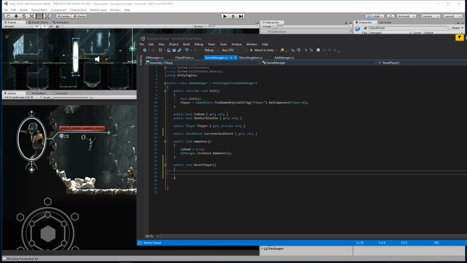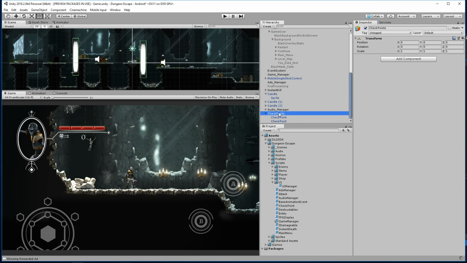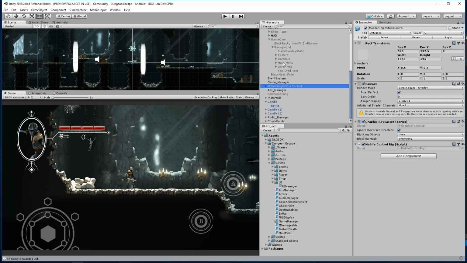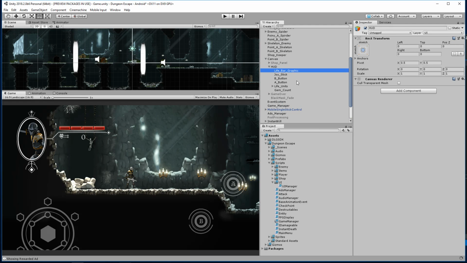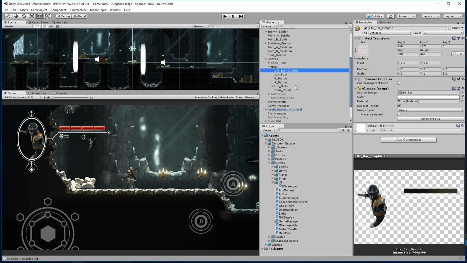Let's see here. Here we have a public void reset player. All right, so when we reset the player here, what do we need to do? For starters, we need to say our player dot health is going to be equal to 4, right? So our health is going to be equal to 4. We need to then re-add those health bars. So how do we do that? If we look at what those health bars actually are, on our HUD here, we have life bar graphic and then we have life units. So essentially what we want to do here is basically turn on all of these life units.